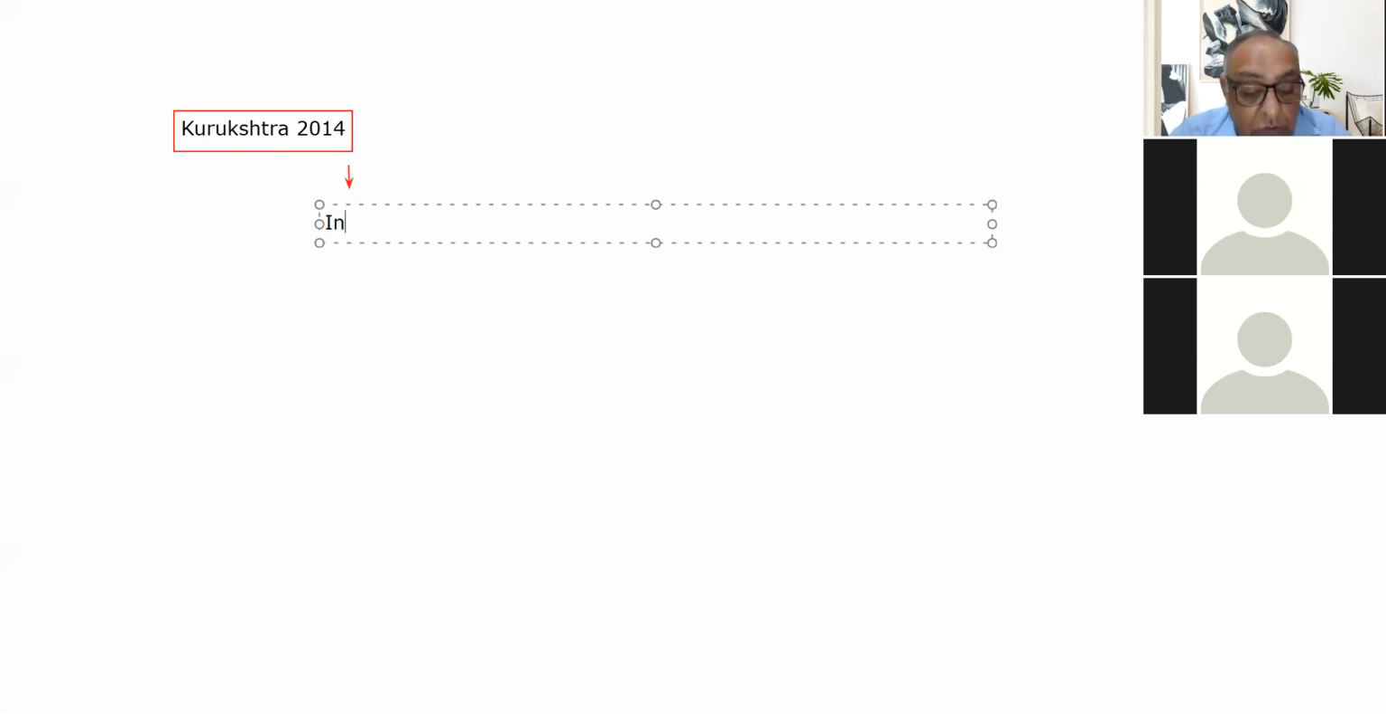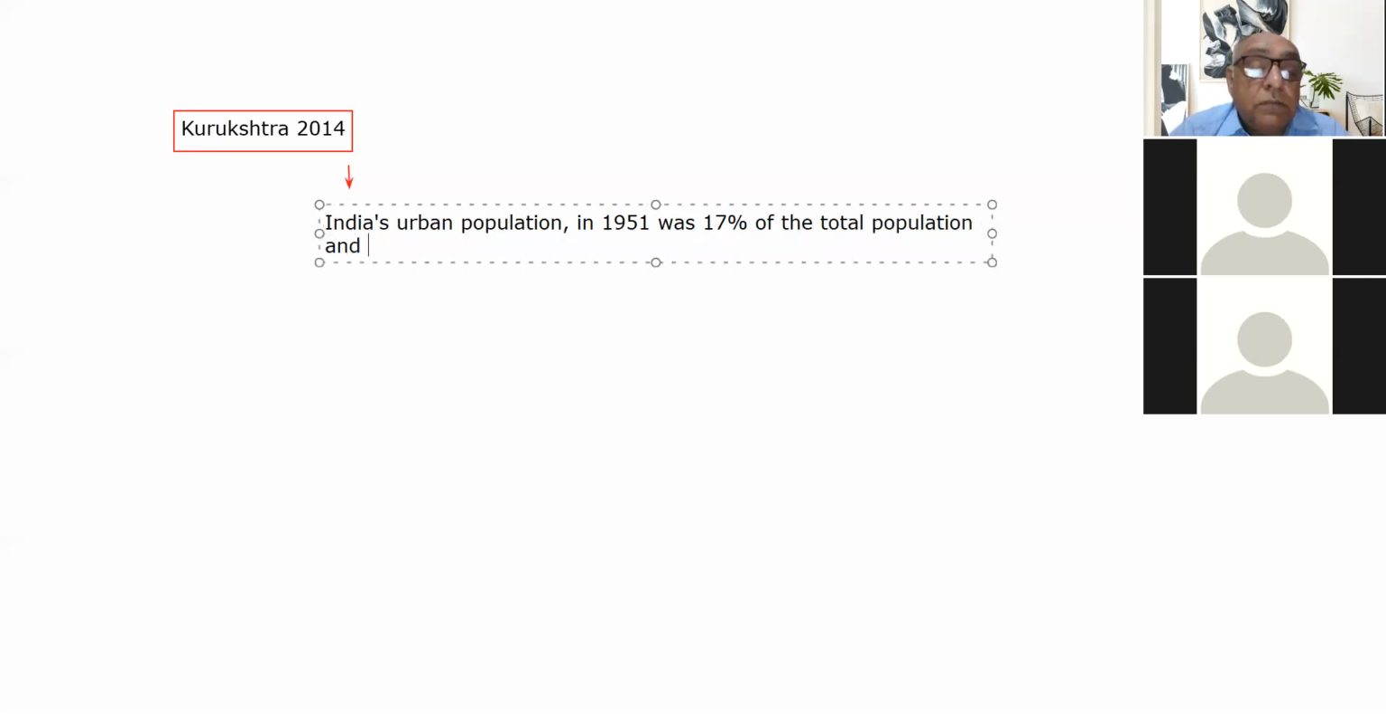According to that report, India's urban population in 1951 was 17% of the total population, and it is expected to increase to 42% in 2025. So this is a very important point, very important statistics here.